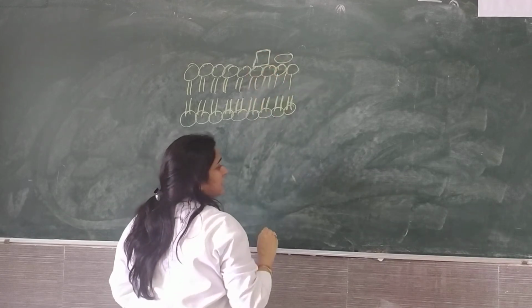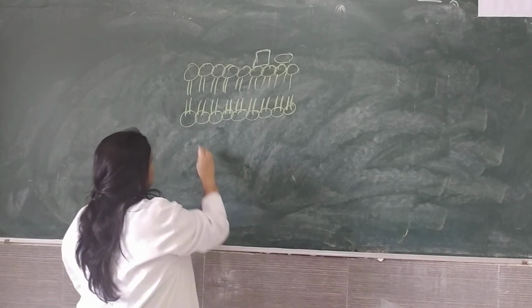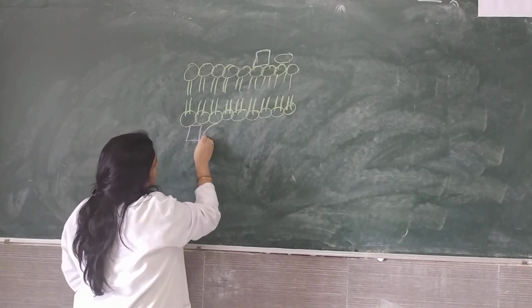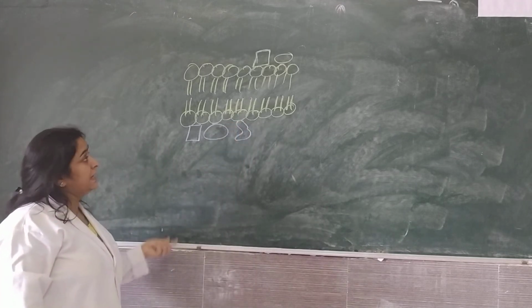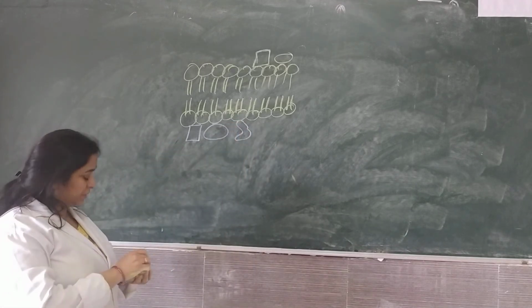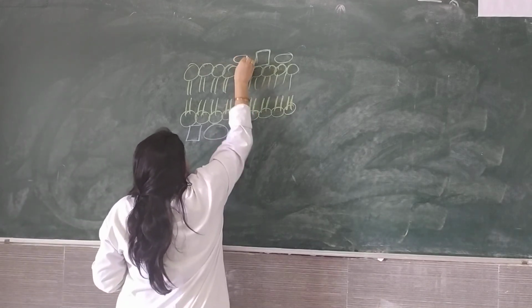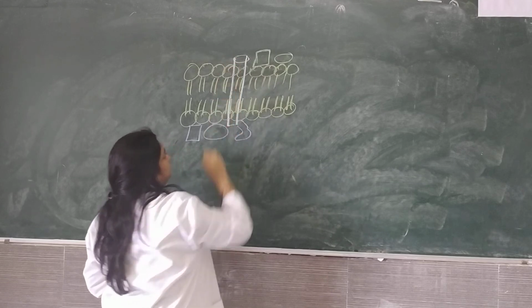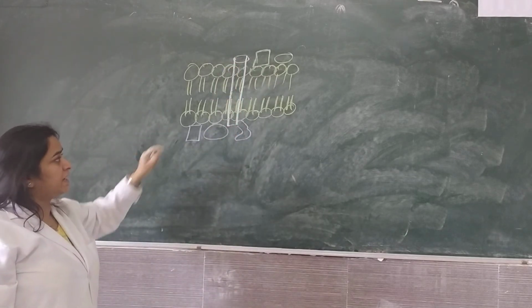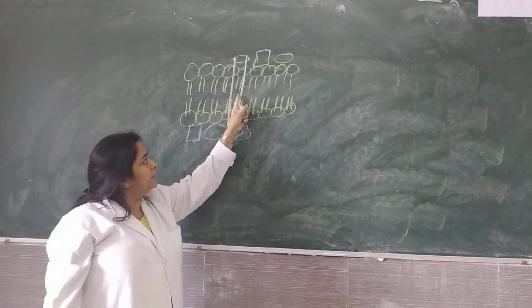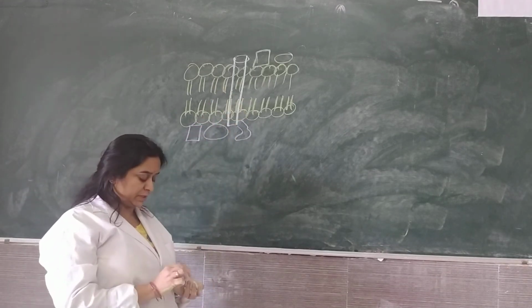Towards the ECF, extrinsic peripheral protein. Towards the ICF, intrinsic peripheral protein. And as I said, a few proteins are present throughout the cell membrane. They are integral proteins or transmembrane proteins.